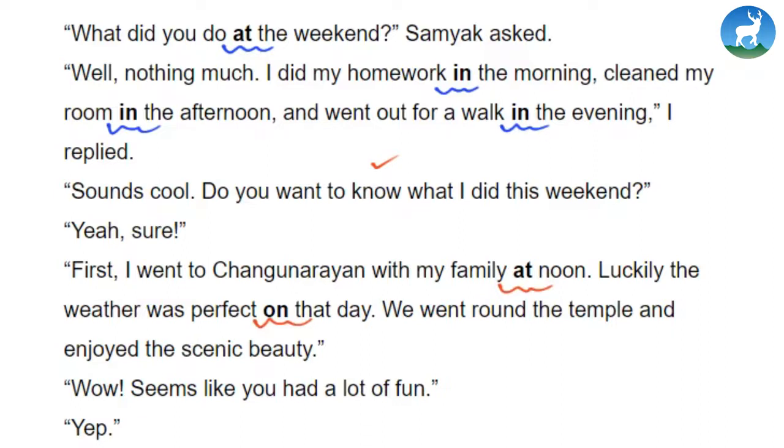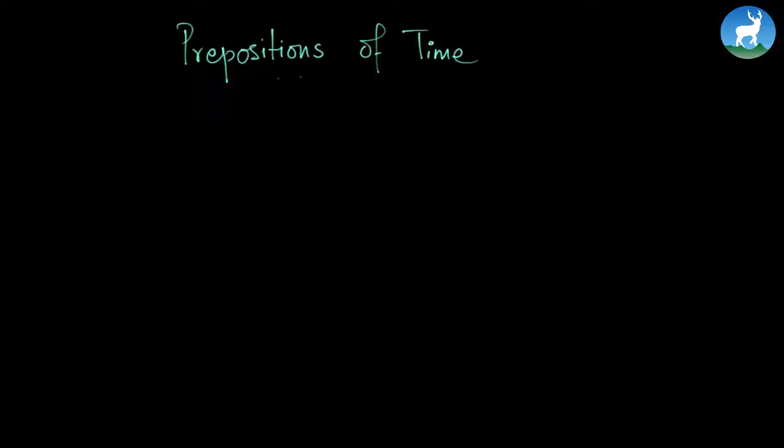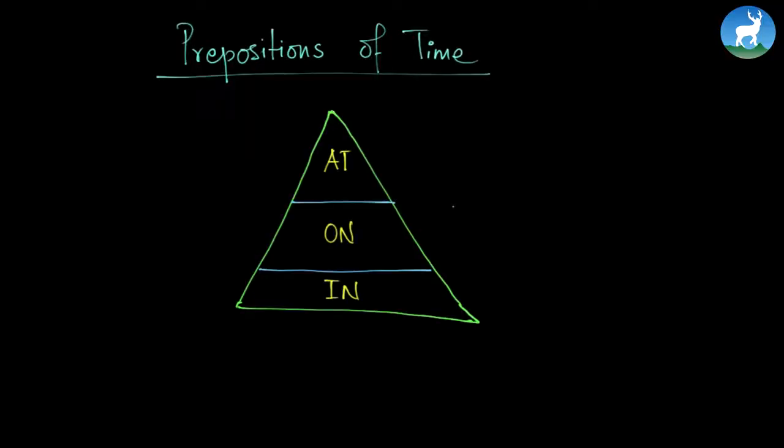So what different kinds of prepositions did we actually use? We used at, we used in, and we used on. Can you find some other kind of prepositions here? No. So we used three different kinds of prepositions: at, in, and on. Let's study about them. Prepositions of time. We have three different kinds of prepositions. They are at, on, and in.